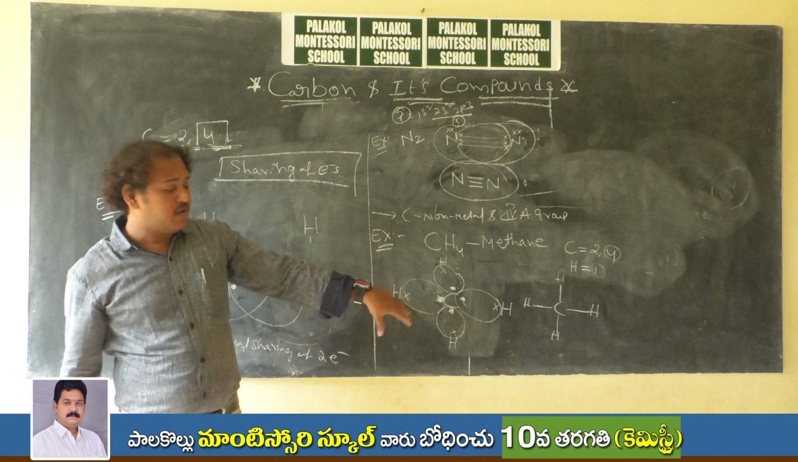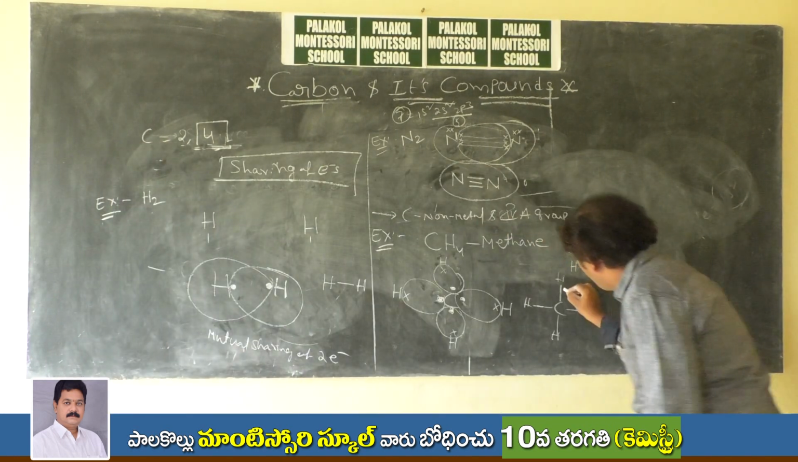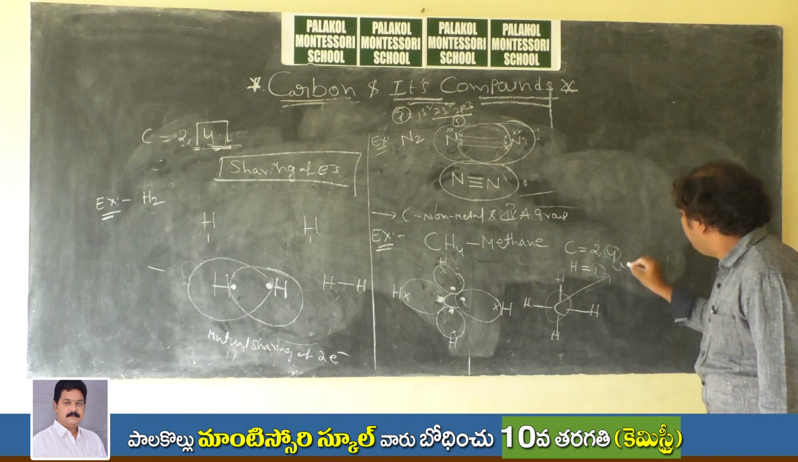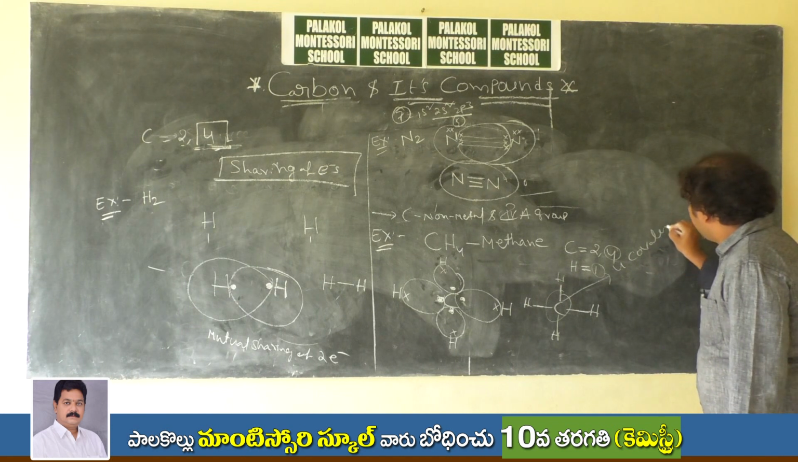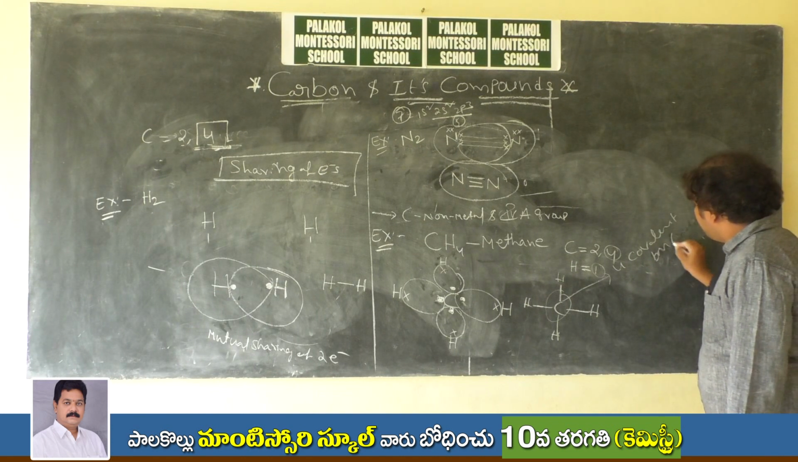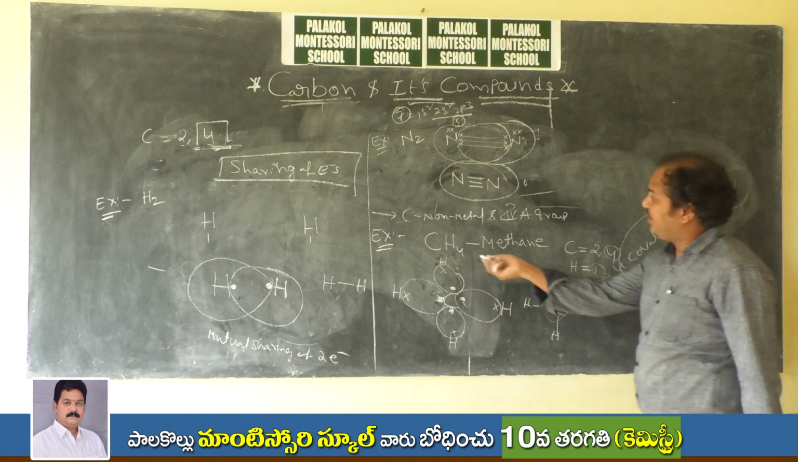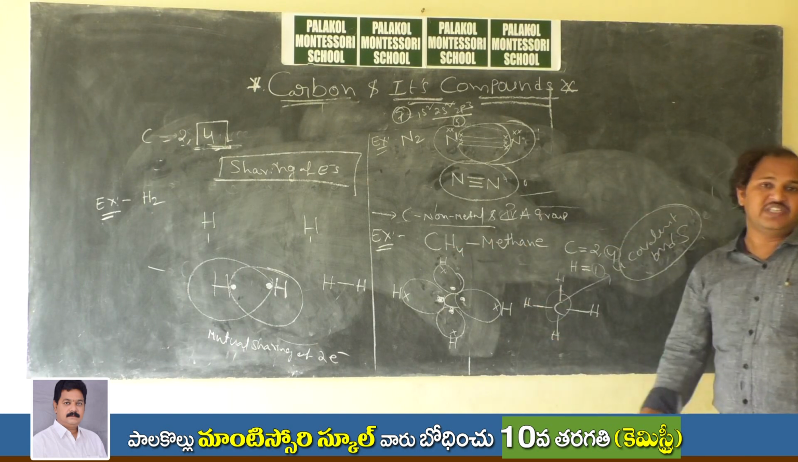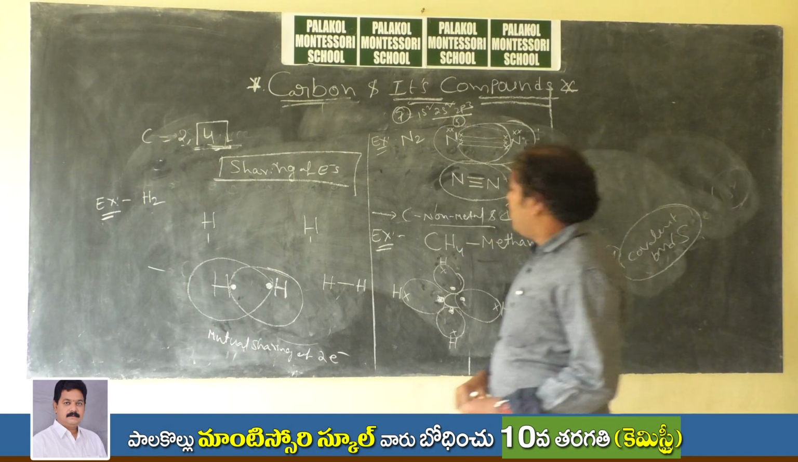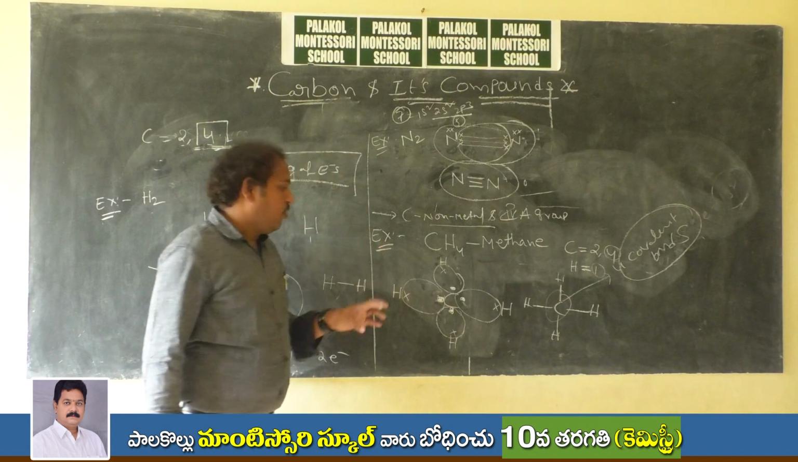So sharing of electrons leads to how many bonds here? In total, 4 covalent bonds. Why is it forming 4 covalent bonds? Because carbon is a non-metal, right? So like that, it is forming 4 covalent bonds.